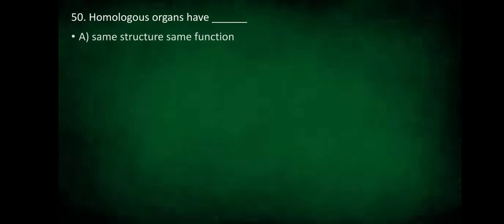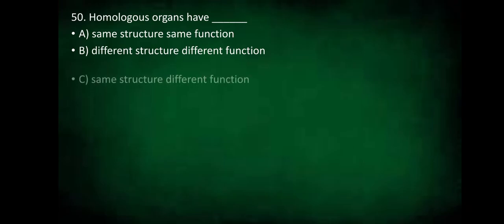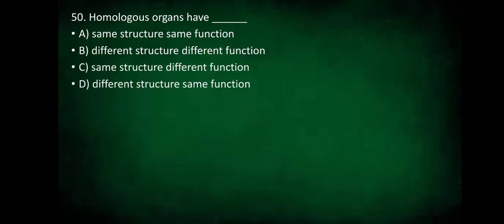Homologous organs are same structure, same function, different structure, different function, same structure, different function, or different structure, same function. So homologous organs have same structure but different function.